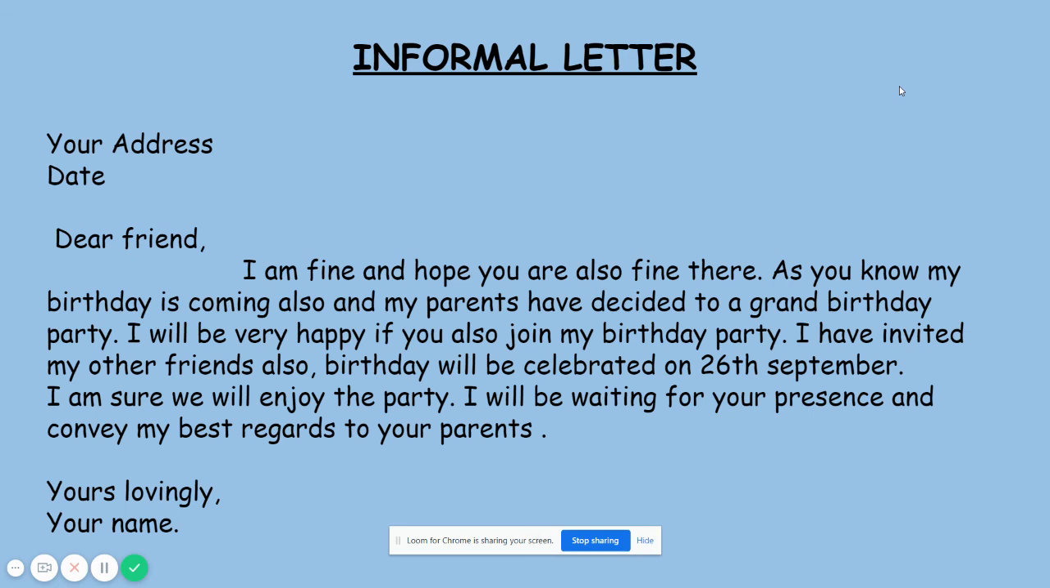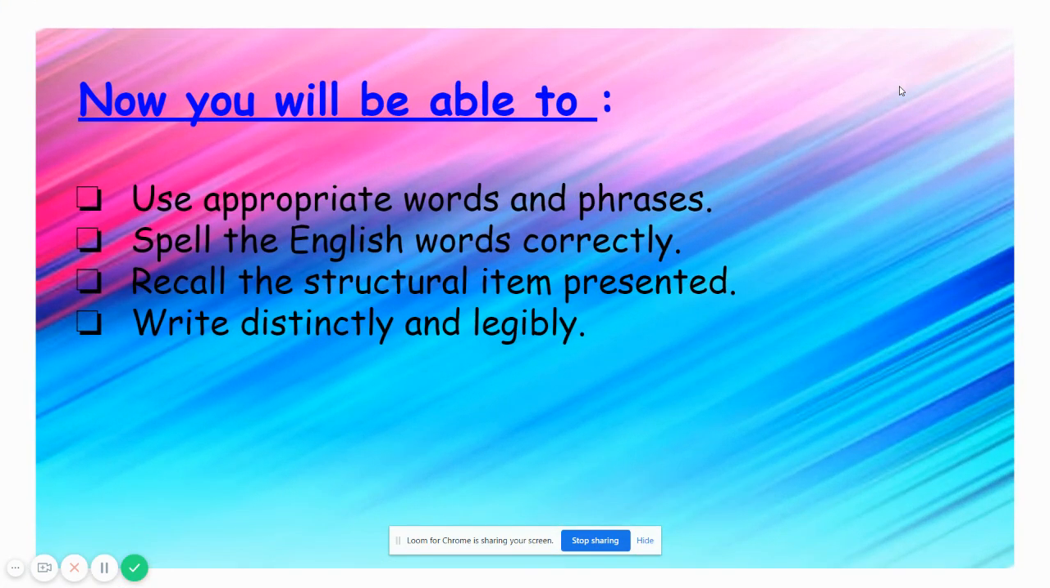So, by this, you all will be able to know how to write a letter. Isn't it, children? Yes. And now you will be able to use appropriate words and phrases, spell the English words correctly, recall the structural items presented, and write distinctly and legibly.